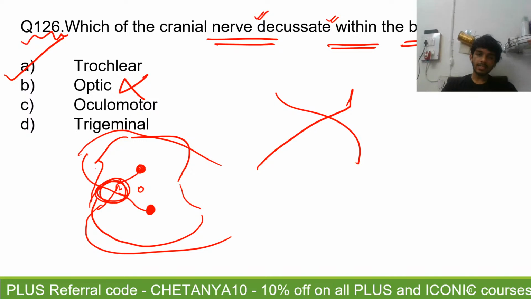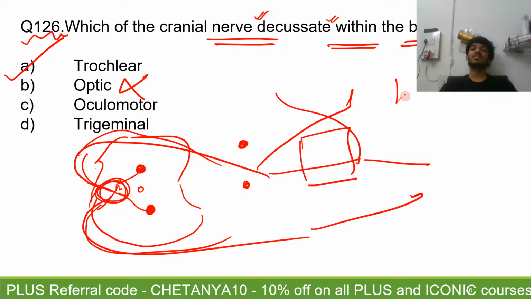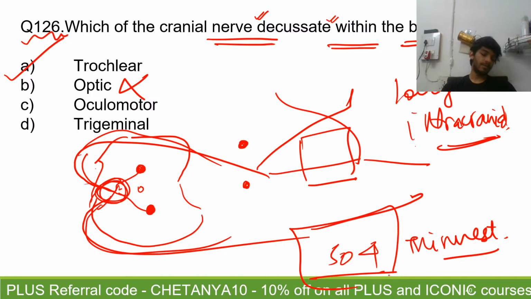Yes. The trochlear nerve decussates as it moves dorsally. Before exiting, it has already decussated, and the crossed part moves outward. It goes dorsally and then moves ventrally like this. That is the course of the trochlear nerve. It passes between the posterior cerebral and the superior cerebellar artery. Then it moves forward through the lateral wall of the cavernous sinus. That is why it has the longest intracranial course. Otherwise, it is the thinnest cranial nerve since it has to innervate only one muscle, the superior oblique muscle, SO4, right? That is about this.